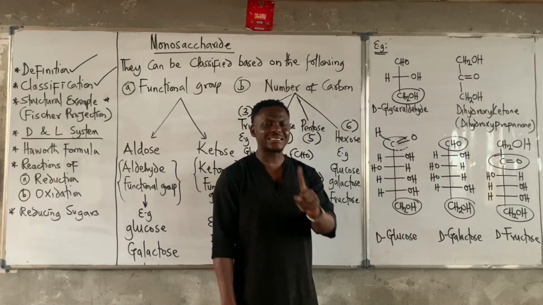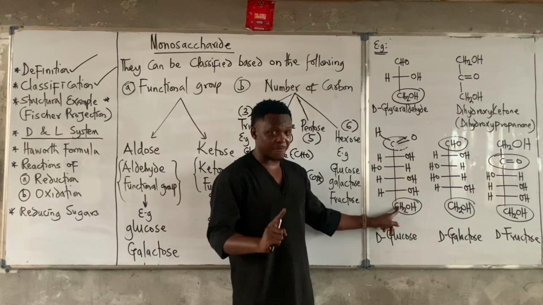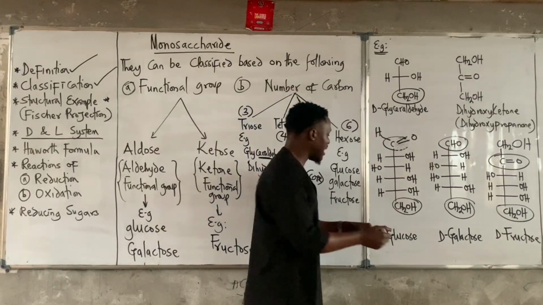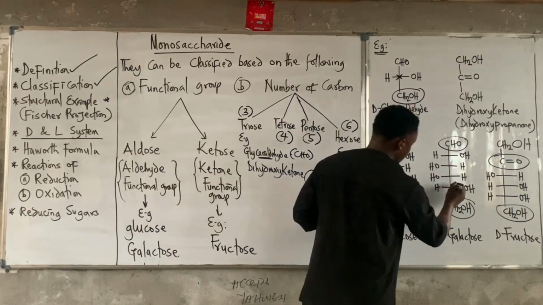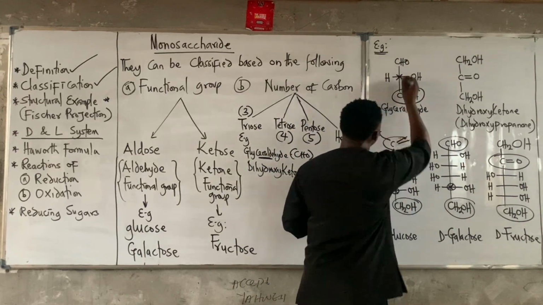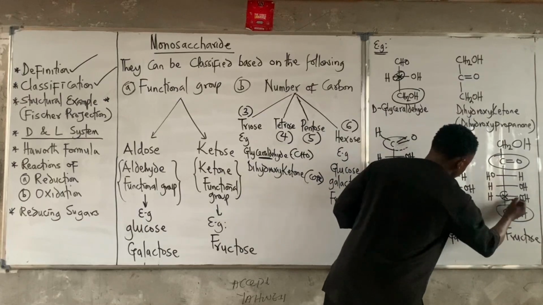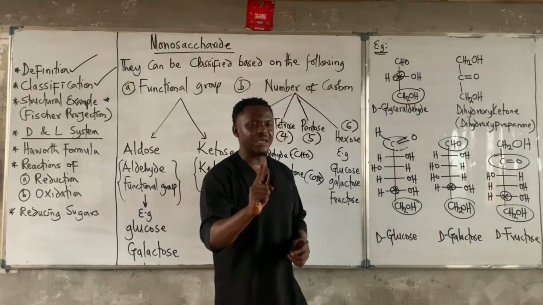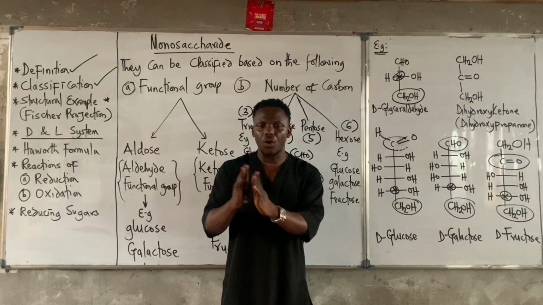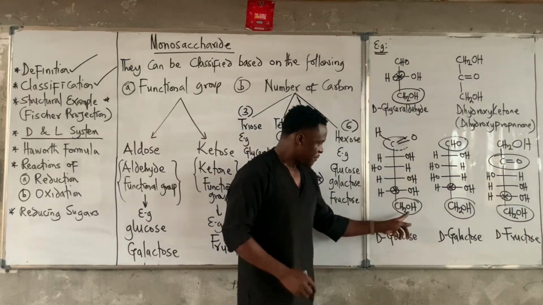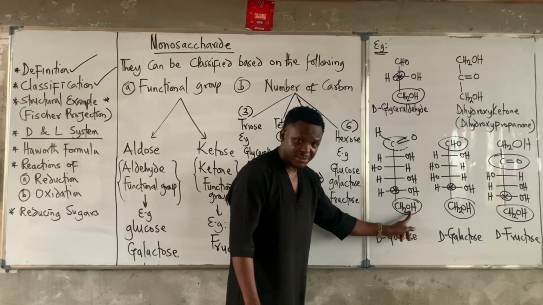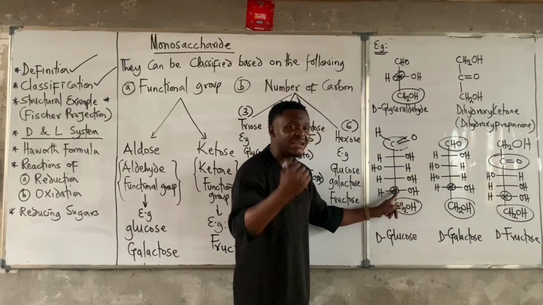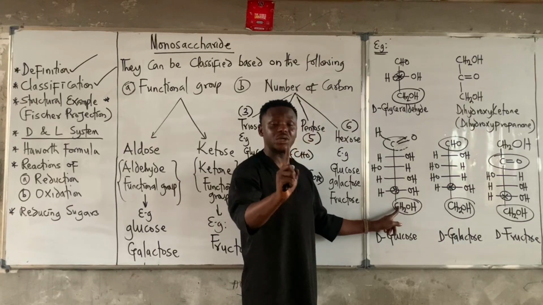And the carbon that is directly attached to this last carbon, listen. The carbon that is always attached to the last carbon, which is this guy, will always determine if the sugar is D or L. Now, I repeat, this CH2OH, all monosaccharides must always end with this. So the carbon that is directly attached to this determines whether the sugar is going to be D or L.